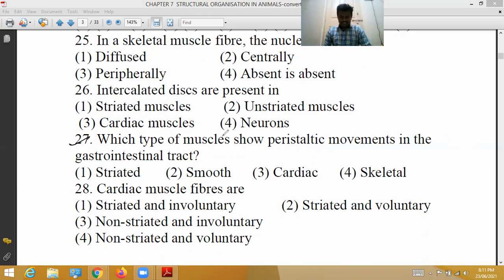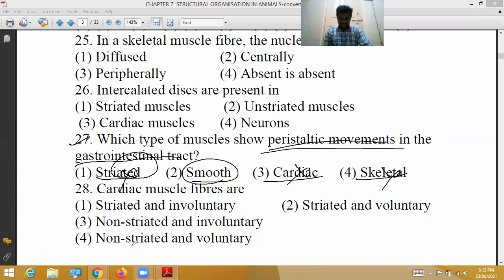Next, 27. Which type of muscles show peristaltic movement in the gastrointestinal tract? Peristaltic movements mean, if you take a stone and throw it in water, how waves are formed? Those waves are called peristaltic movements. Striated muscles, cardiac muscles and skeletal muscles are not involved in this process.